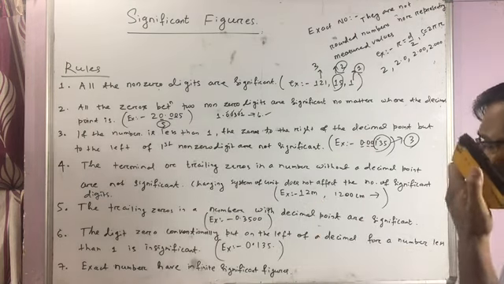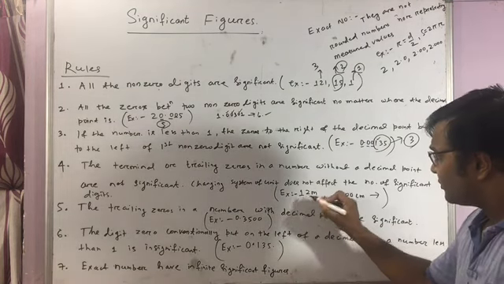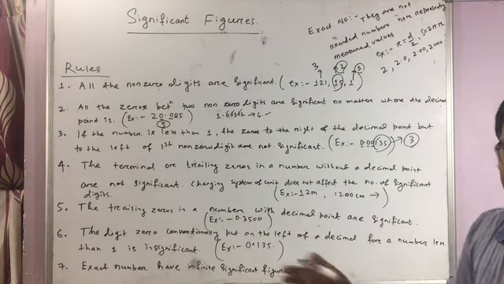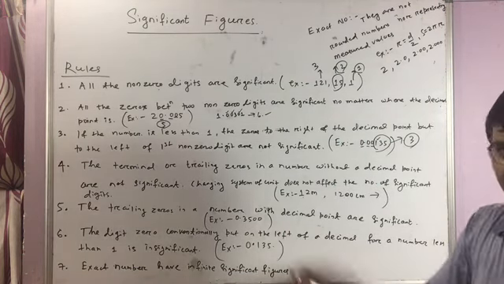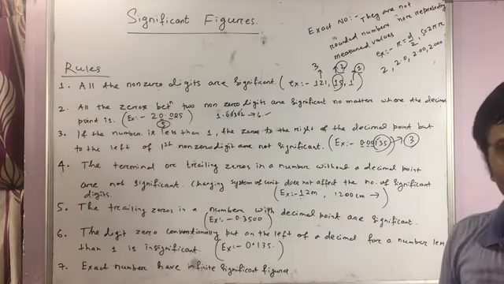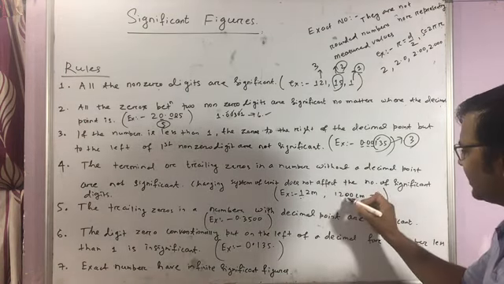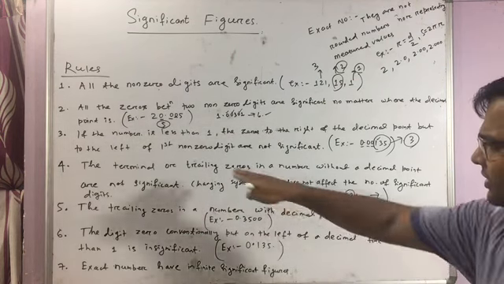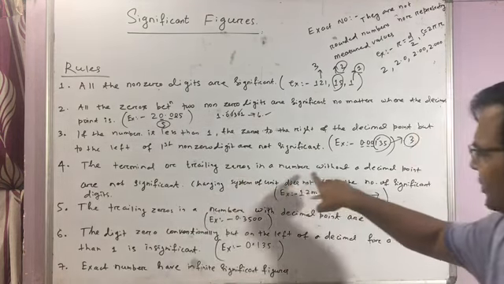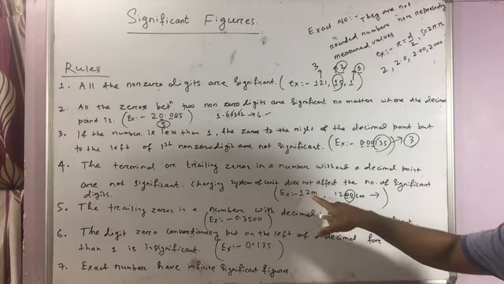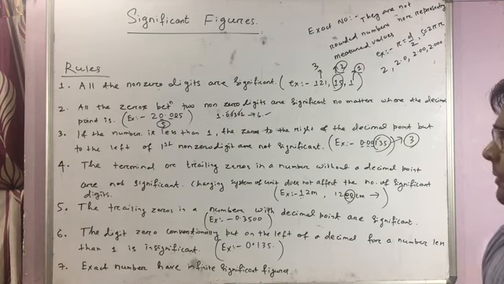So now you see, because the measurements are the same, the exact same value of a particular length, they must have the same number of significant figures. That's why these trailing zeros must be insignificant. So here it is written the terminal or trailing zeros in a number without a decimal point. Here there is no decimal point. That's why they are insignificant.